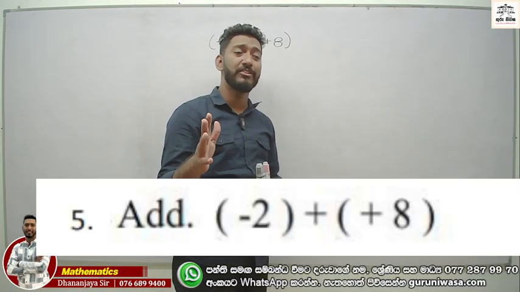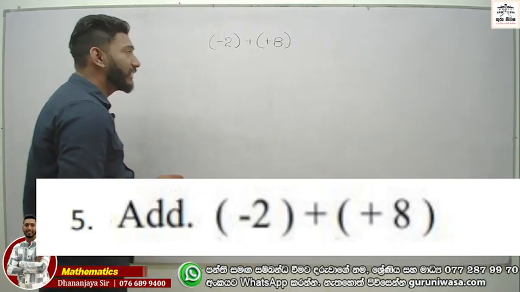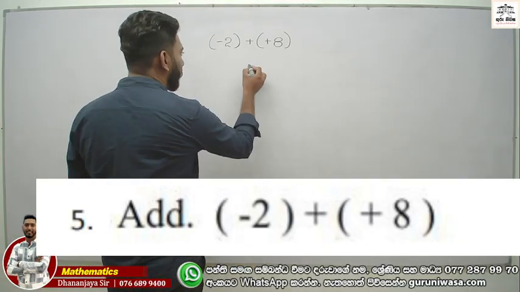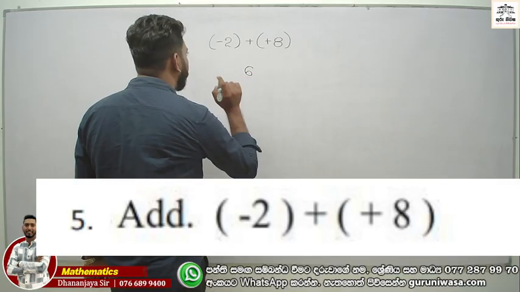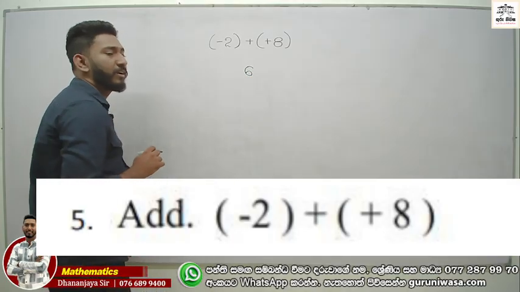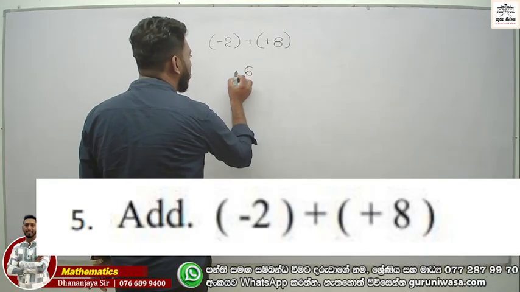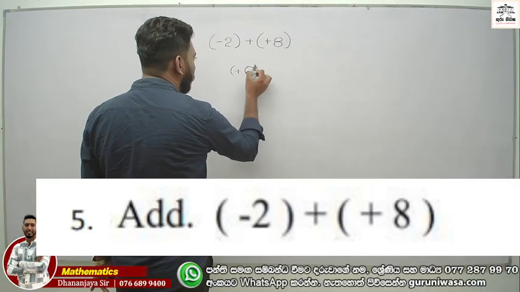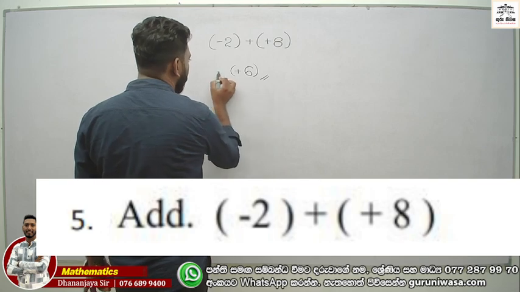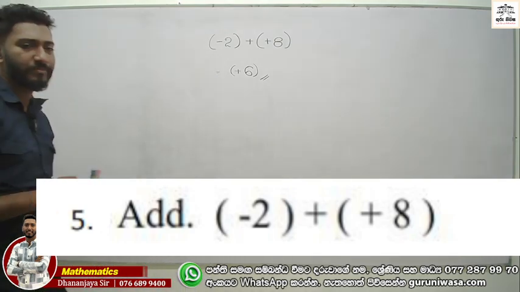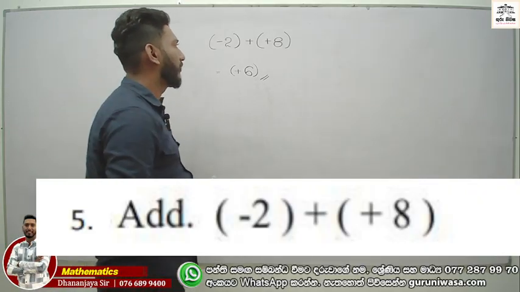The difference between 2 and 8 is 6. Now 6 is the answer. Now the sign should be that of the greatest one. The greatest one is plus. Now the answer is plus 6. Plus 6 is the answer. Right. Note down.